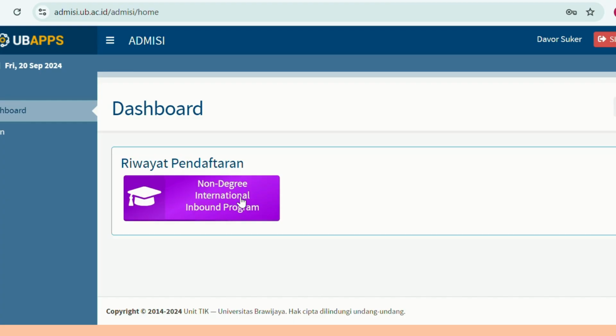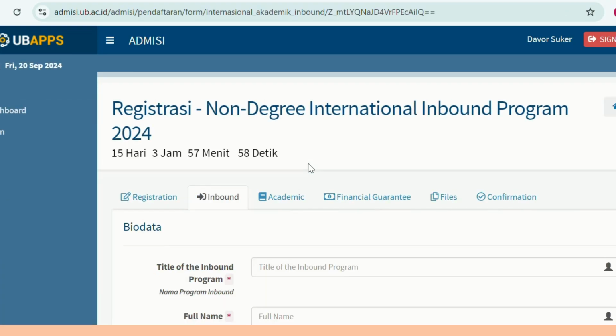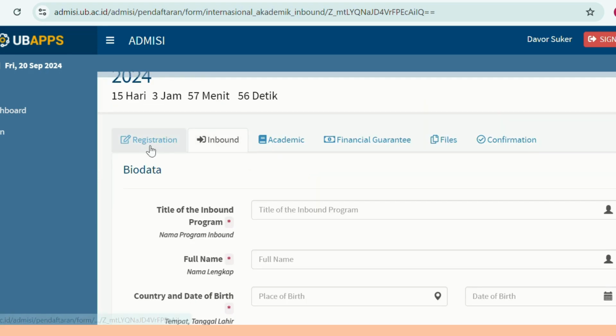All you need to do is click this, and then you will go through the steps of registration. There will be some menus above the page. For instance, you have to fill in the inbound data, the academic, the functional guarantee, some files needed, and later you will confirm your submission.